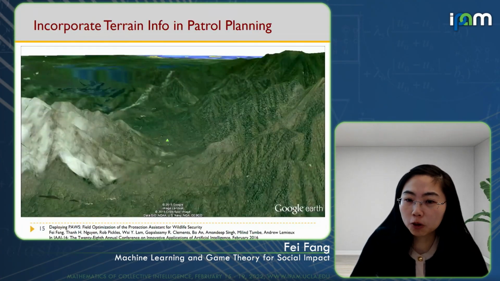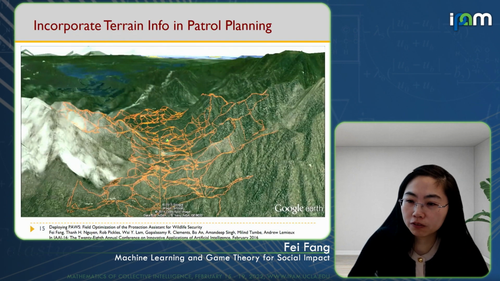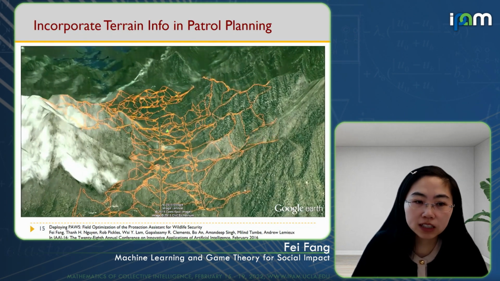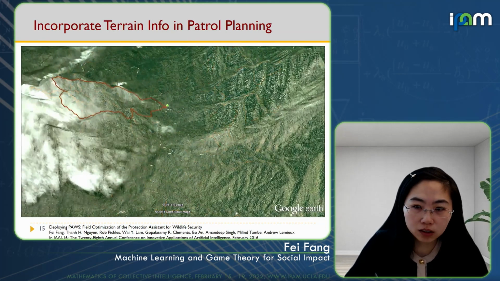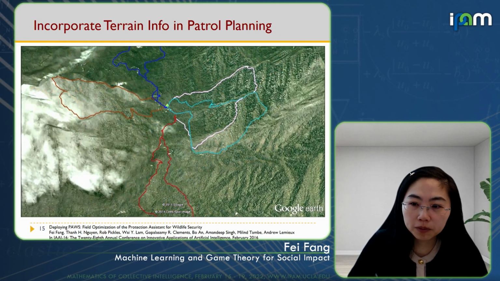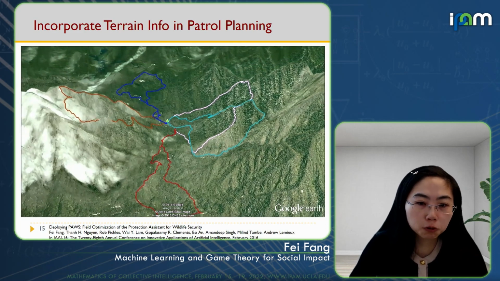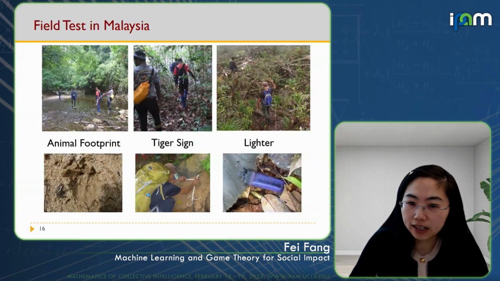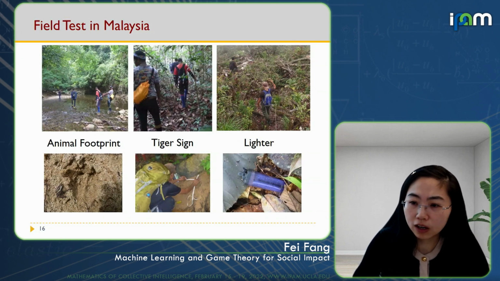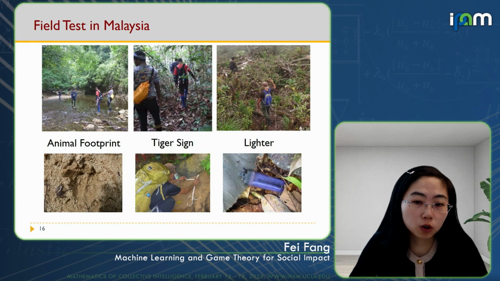So we designed the patrol planning algorithm by first building a virtual street map for the area based on the terrain information, and then computing the optimal patrol strategy. The resulting strategy is now a probability distribution over the patrol routes that are compatible with the terrain. This led to the field test in Malaysia, where multiple animal signs and human activity signs were found, indicating that we have led the patrollers in the right direction.